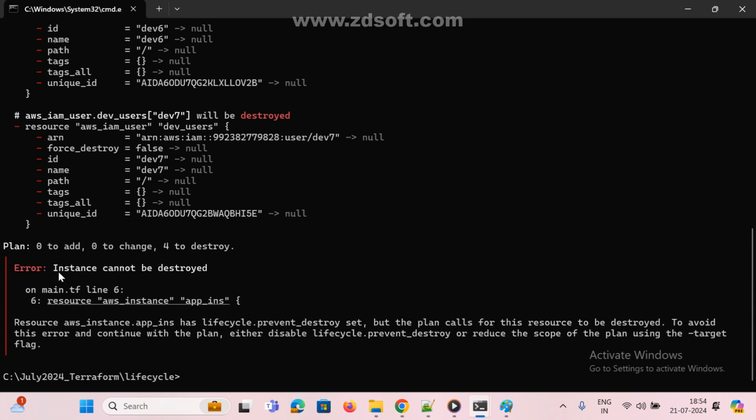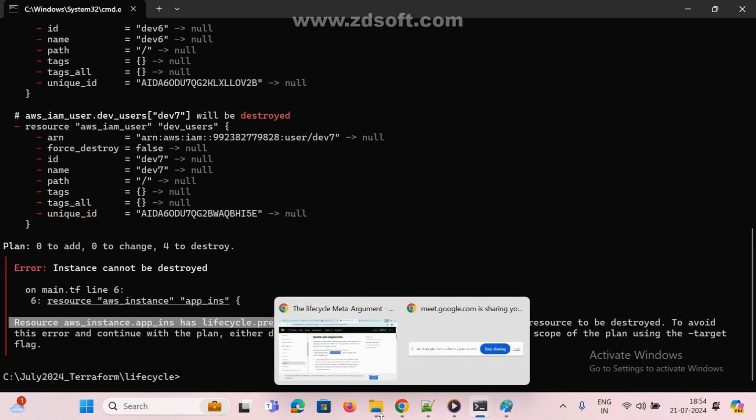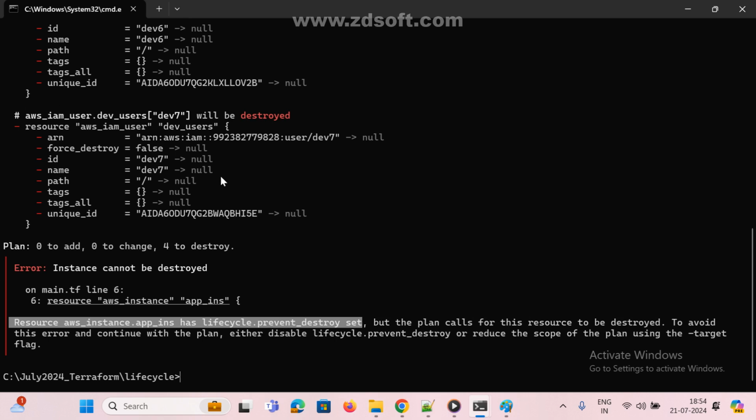Now see here, instance cannot be destroyed. What is this meaning? See here, resource aws lifecycle prevent destroy, we set prevent destroy equal to true. True means we don't have any access to destroy this instance. To avoid this error, either disable prevent destroy or set it to false. I hope you got it right. So if prevent destroy is true, we cannot destroy that resource.